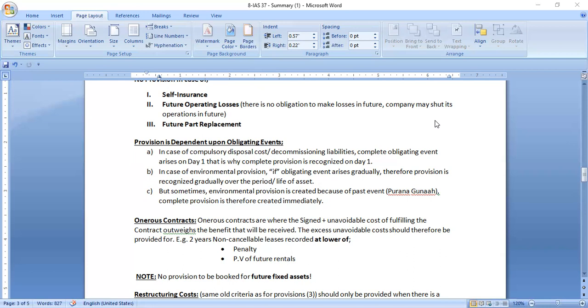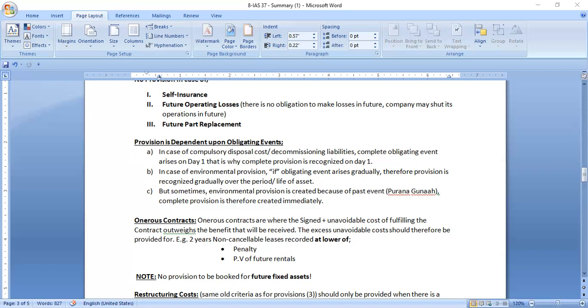But in case of environmental provision, if the company's past action has already harmed the environment to a great extent and they have to pay a heavy penalty because of that, then in such a case, complete provision is created immediately. We don't spread in that case. Complete provision is created immediately. Okay.